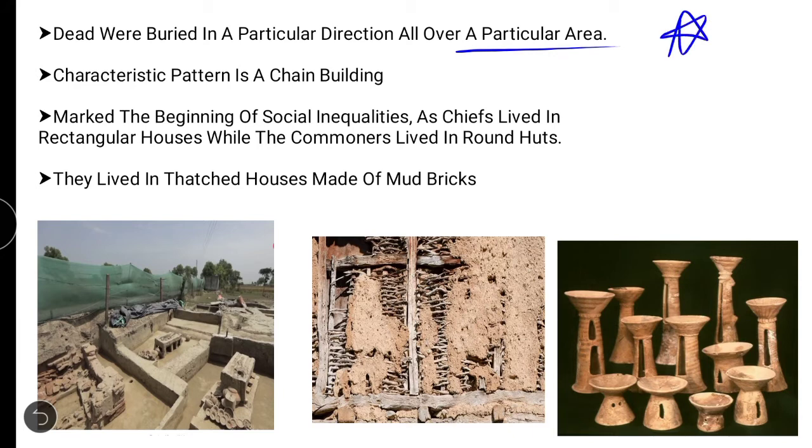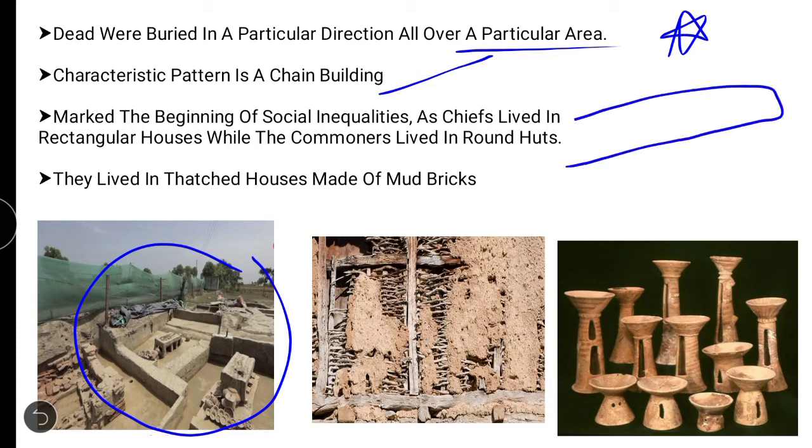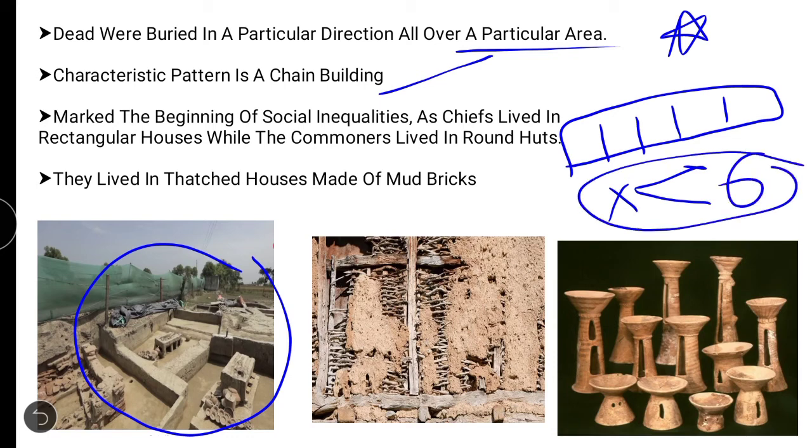And a characteristic pattern is chain building. What is this? These houses were built in a chain building pattern. Chain building pattern means they used to construct a series of houses, not more than 6, along the shorter side. And here you can see clear images of how the houses were built.